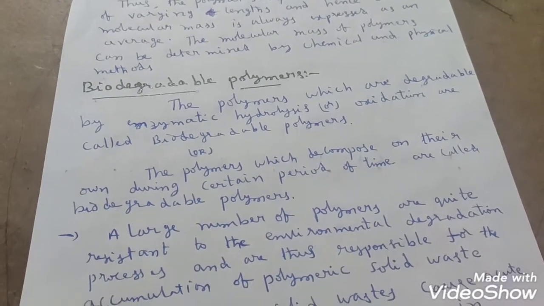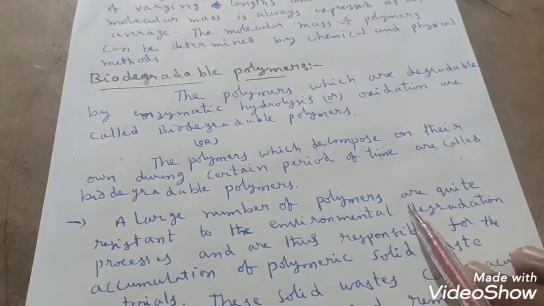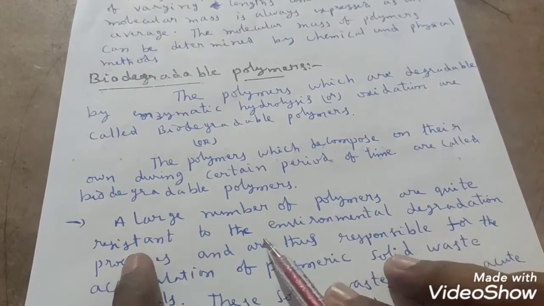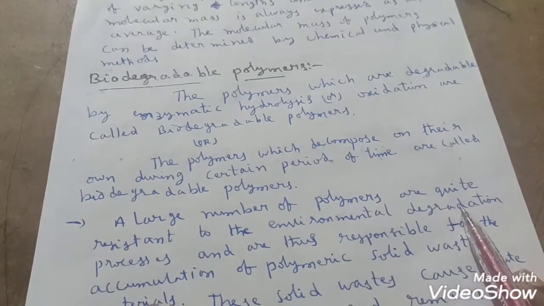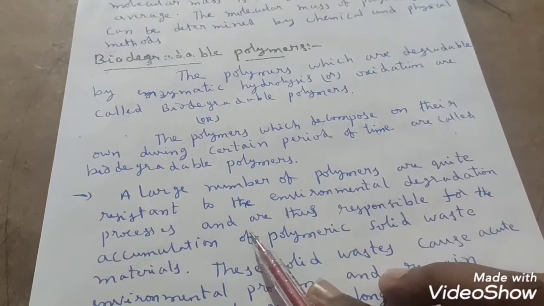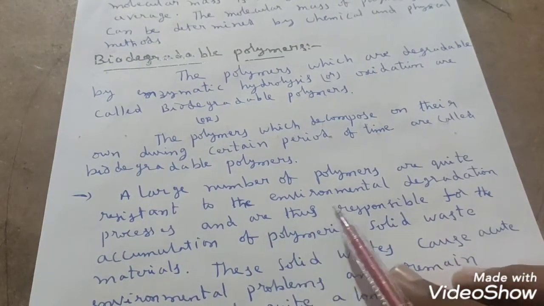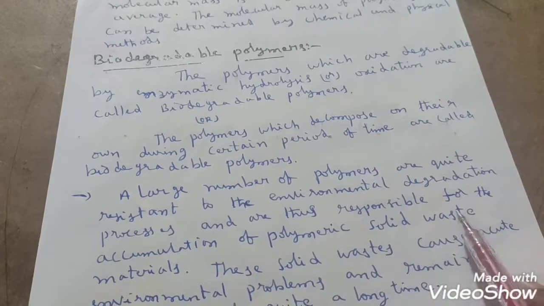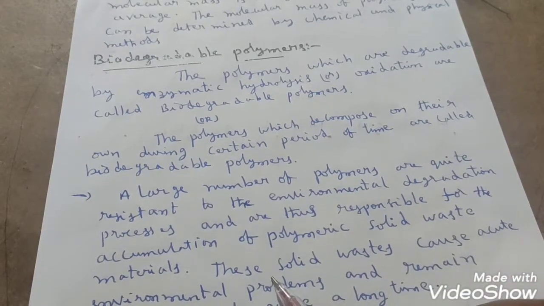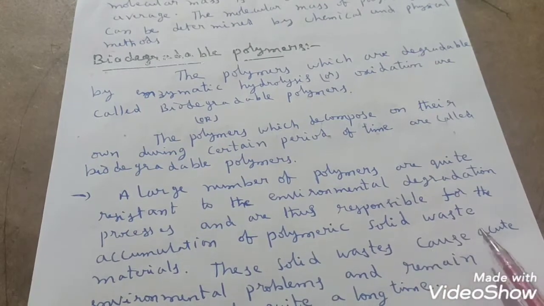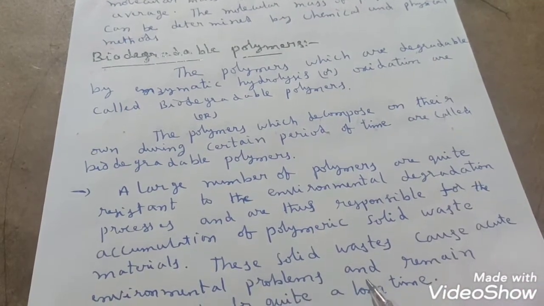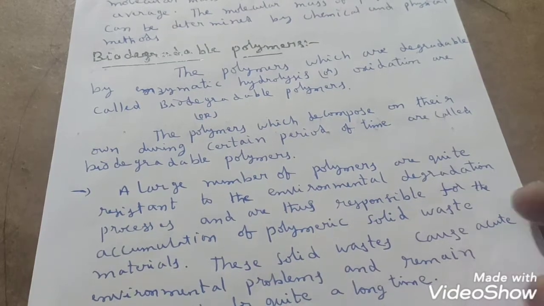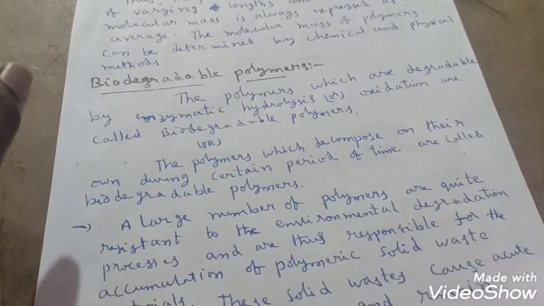A large number of polymers are quite resistant to the environmental degradation process and are thus responsible for the accumulation of polymeric solid waste materials. These solid wastes cause acute environmental problems and remain undegraded for quite a long time. That is the main cause here.